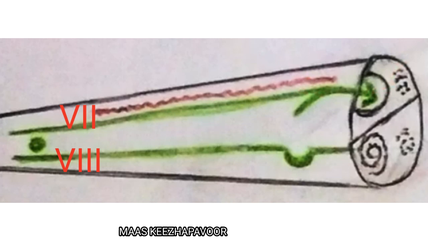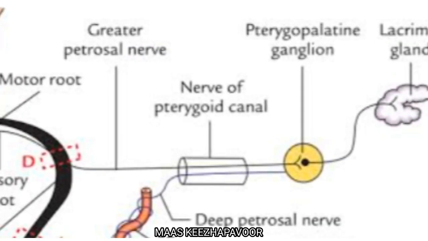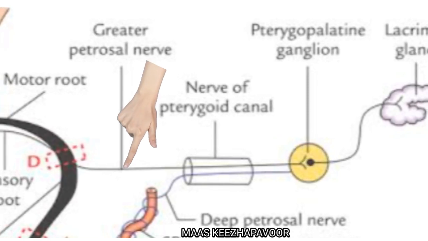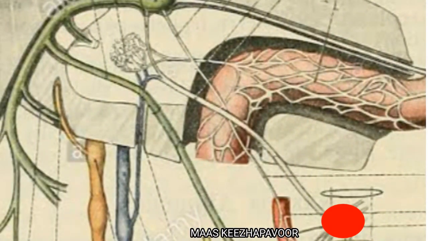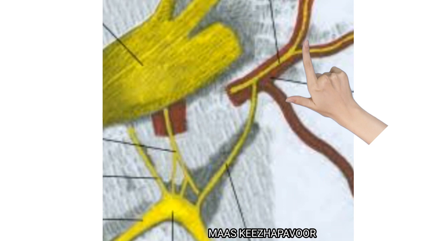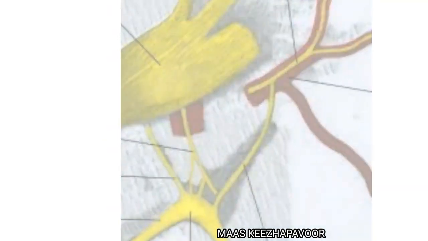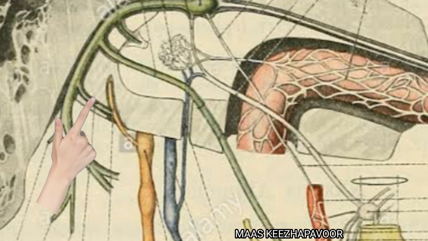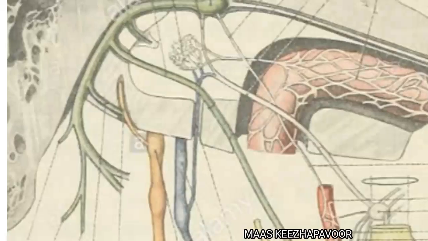When the facial nerve crosses the internal acoustic meatus, it communicates with eighth nerve, that is vestibulocochlear nerve. At the geniculate ganglion, the facial nerve communicates with pterygopalatine ganglion through greater petrosal nerve, otic ganglion through lesser petrosal nerve, middle meningeal sympathetic plexus through external petrosal nerve. In the facial canal, the facial nerve communicates with auricular branch of vagus nerve.